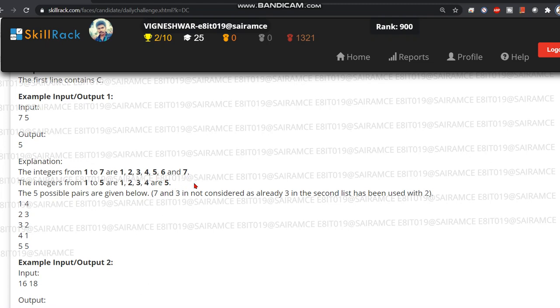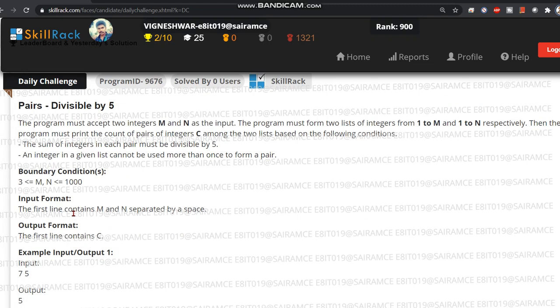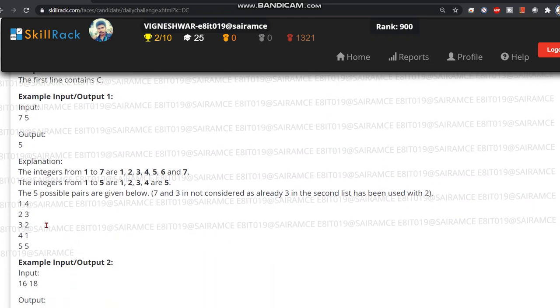So 10 is also divisible by 5. One thing they omitted is 7 and 3, because we already used 3 here. As per the condition they have given, we should use each element only once.